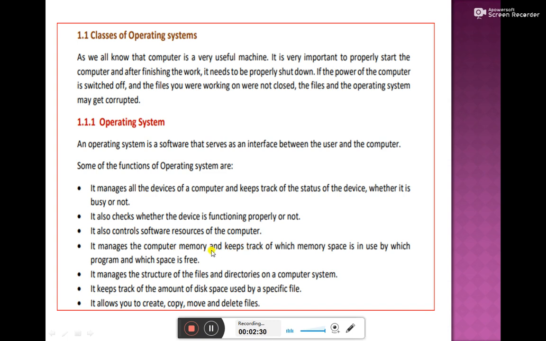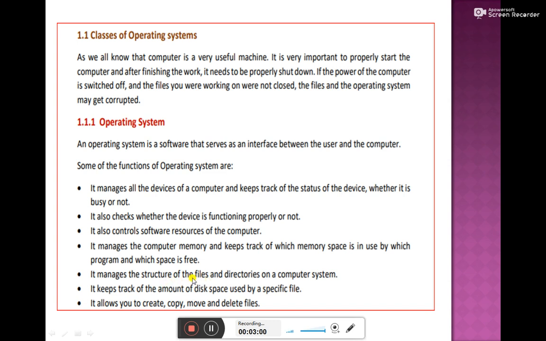Sometimes we save our work always in one single drive, but it is full, and every time we are saving that, we get messages that so and so memory has been used in this drive. All these kinds of messages about memory usage we get from the operating system only. Next, it manages the structure of files and directories on a computer system.